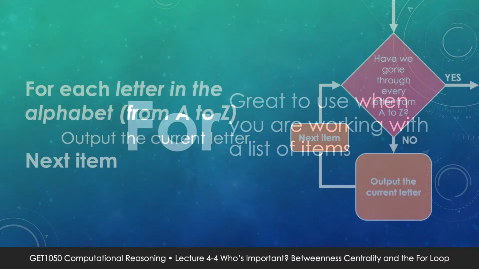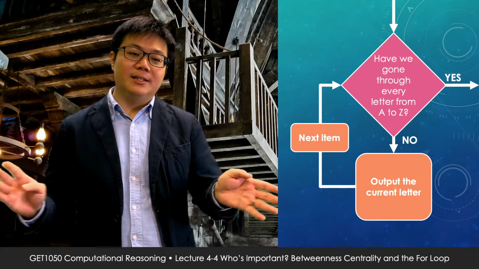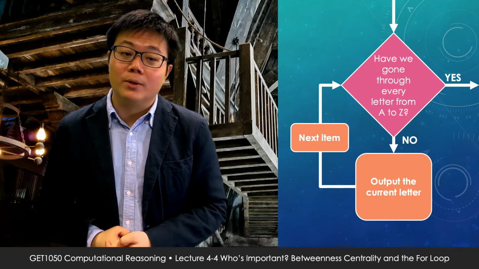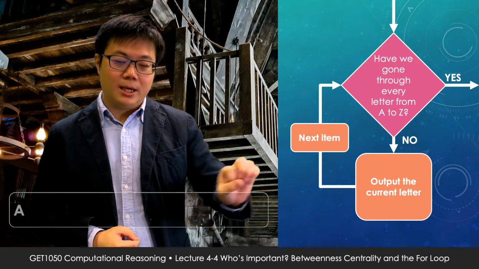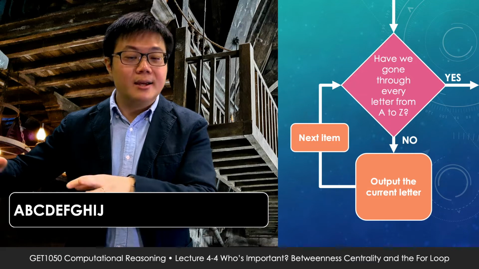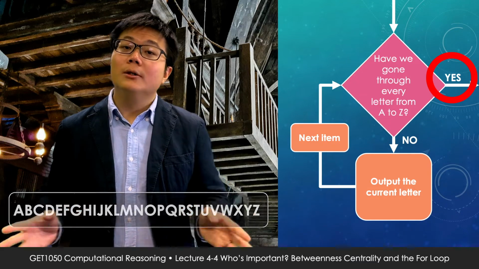Here's an easy example. For each letter in the alphabet from A to Z, output the current letter, and then next letter. Here we are basically saying we have a list of all alphabets A to Z. For each letter in the alphabet, display the current one that we're looking at. So what's going to happen? We go A, B, C, D, E, F, G, H, I, and so on until Z. At Z, we have arrived at the end of the list, so the loop will terminate.